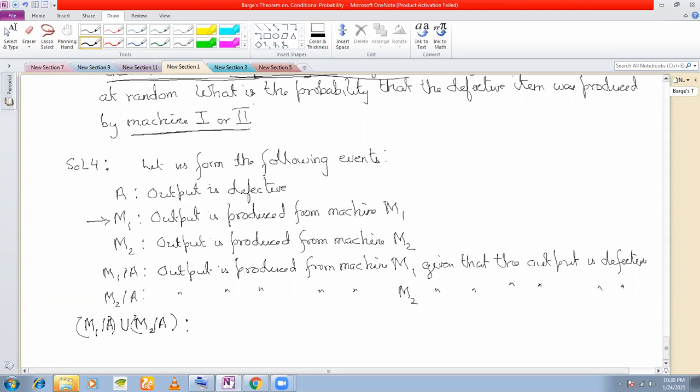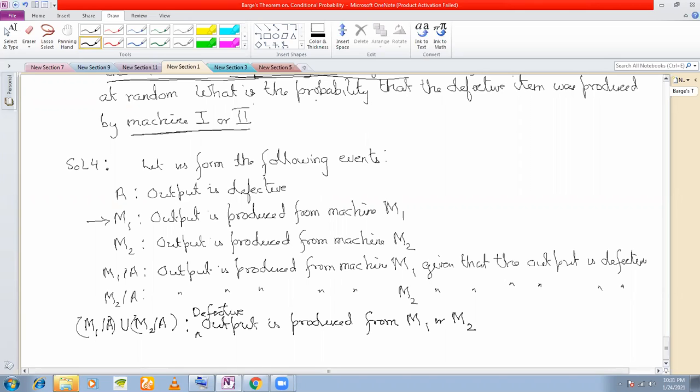It is that the output, in fact defective output because slash A is there, is produced from machine M1 or M2.